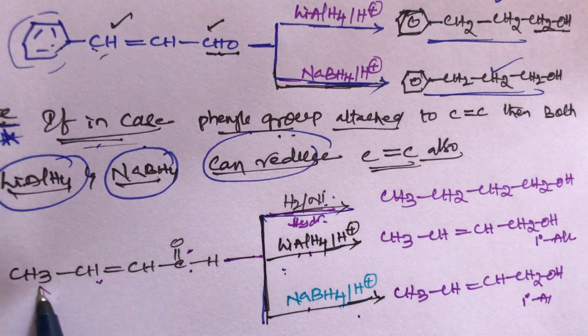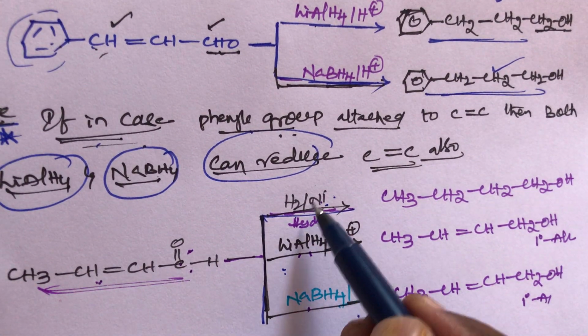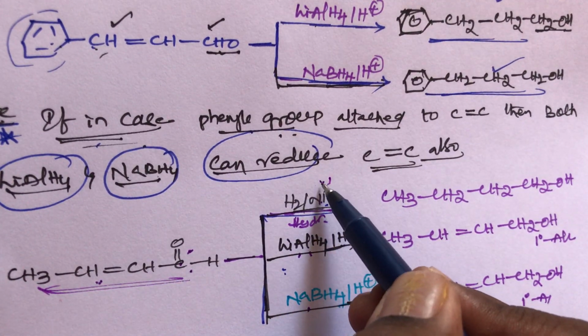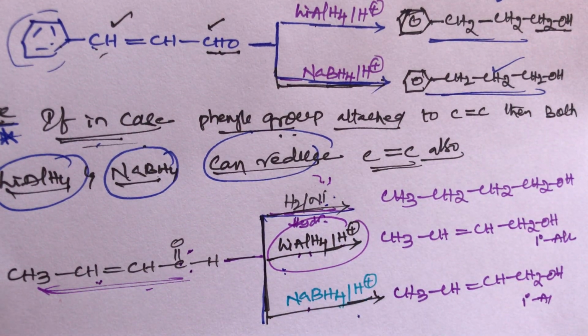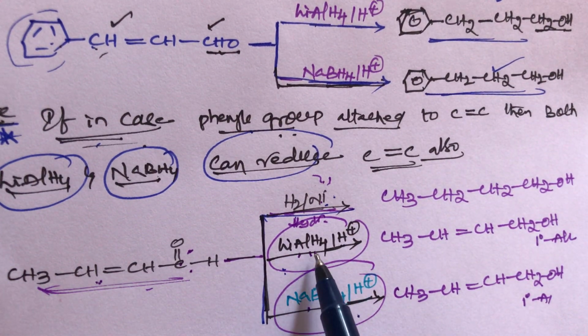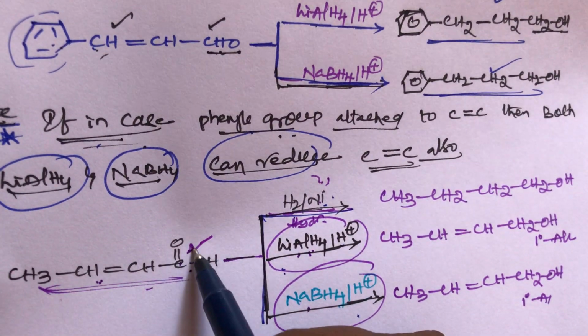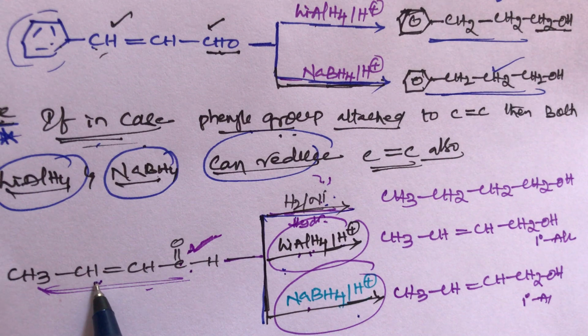The same compound reacts with hydrogen by nickel, with lithium aluminum hydride in the presence of acidic hydrogen, and with sodium borohydride in the presence of acidic hydrogen. But lithium aluminum hydride and sodium borohydride can reduce only aldehydes, cannot reduce double bonds.